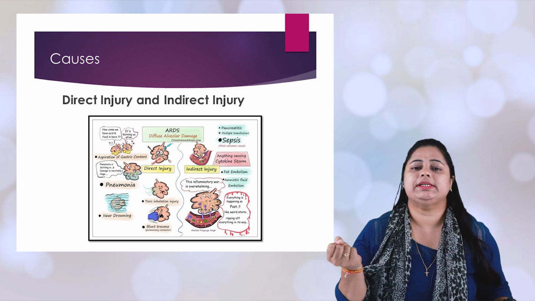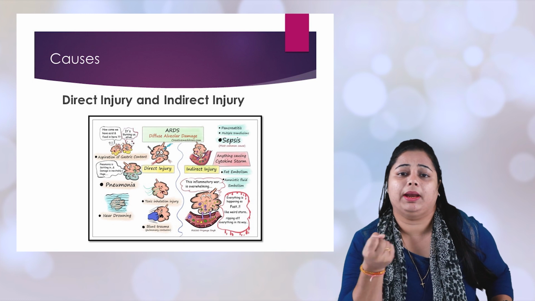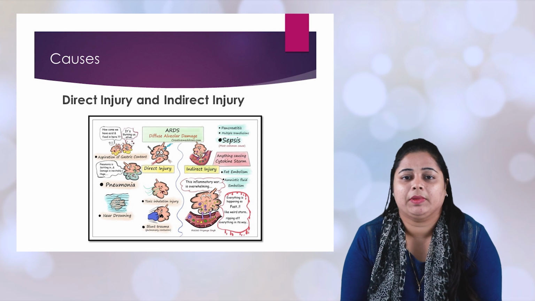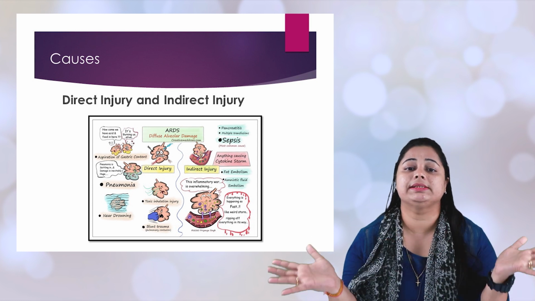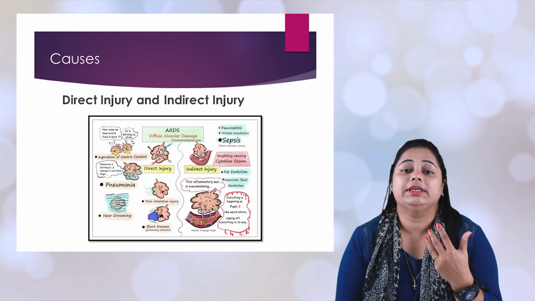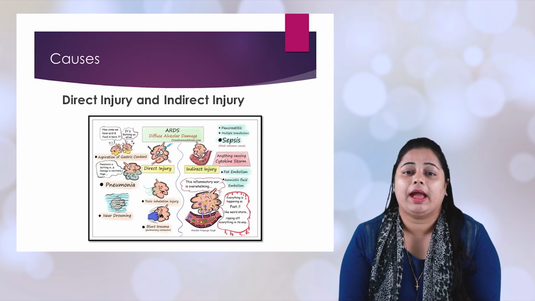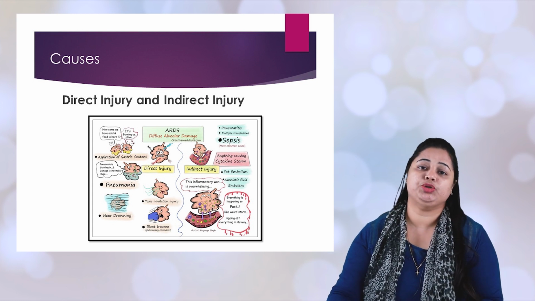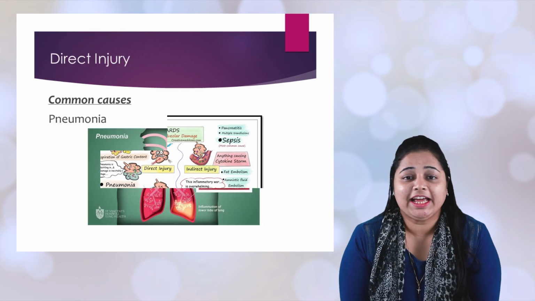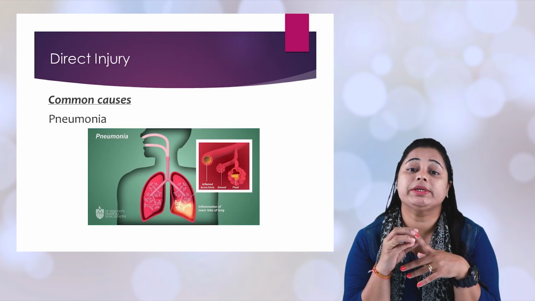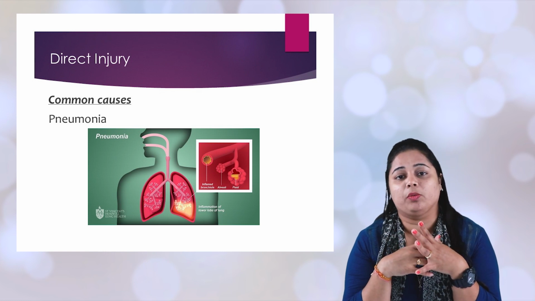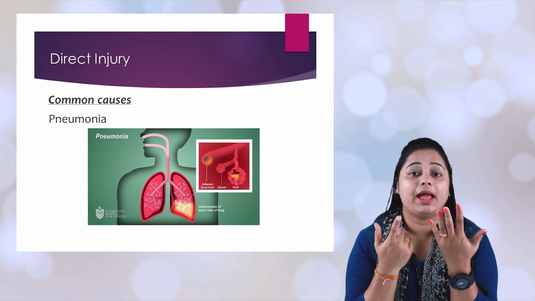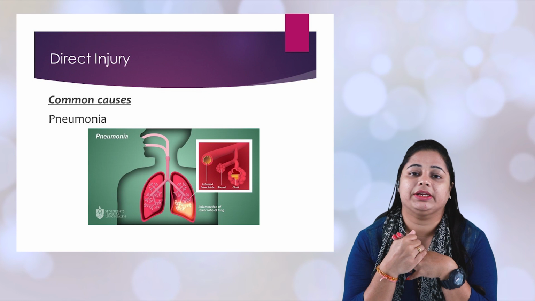Direct, as the word says, may not be related only to a blunt injury. It can be related to any disorder of the lung. Indirect means that diseases from other systemic organs cause complications and lead to ARDS. Let us see in detail what the direct causes are. Some causes are more common, some are very uncommon. Let us see the common causes first: pneumonia as well as aspiration of gastric content.